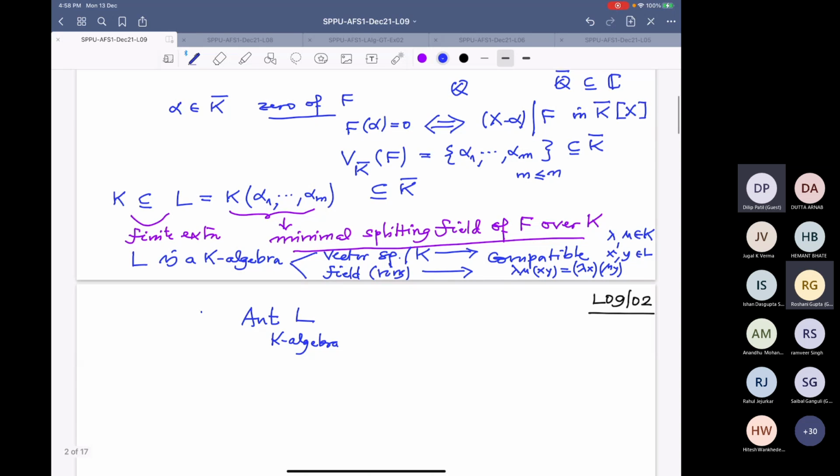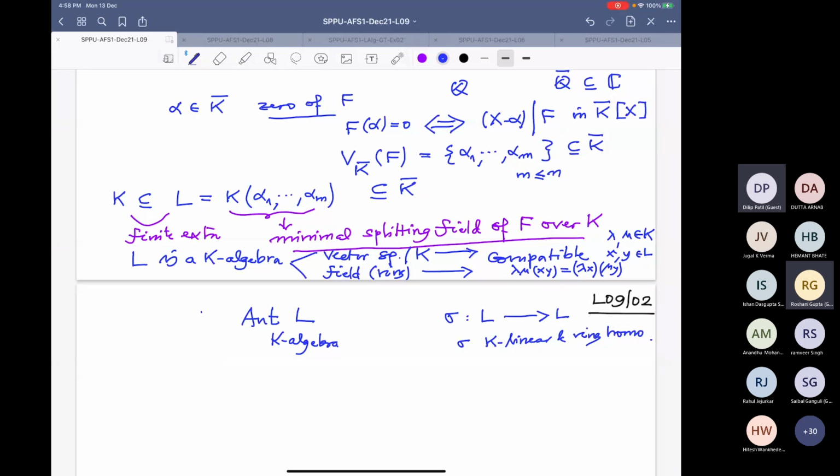They are automorphisms sigma from L to L, where sigma is K-linear and a ring homomorphism, both together. That is the K-algebra homomorphism.